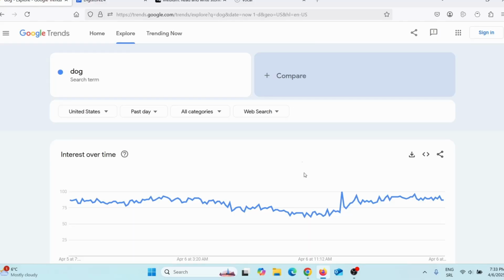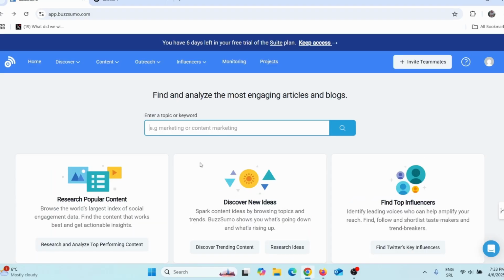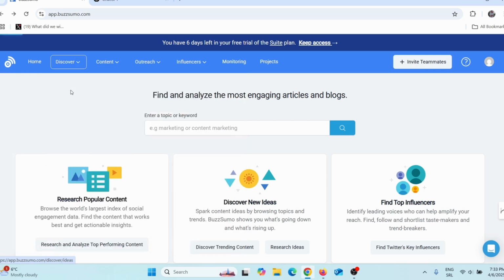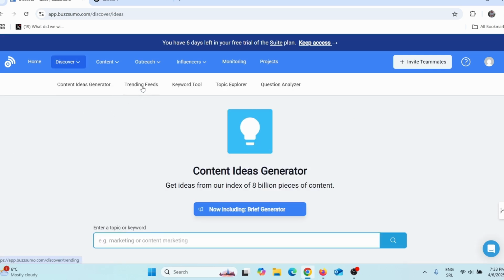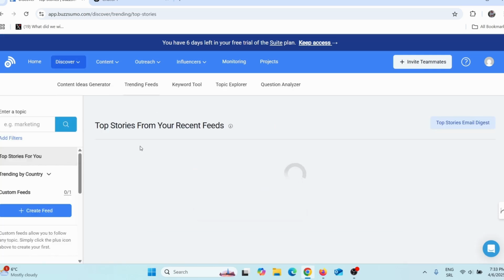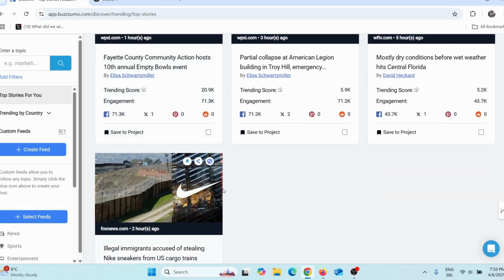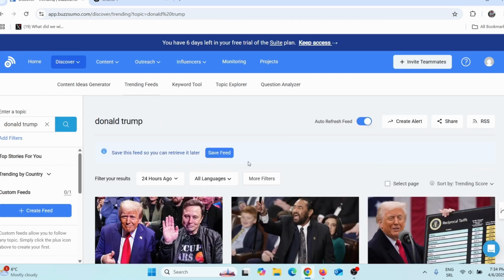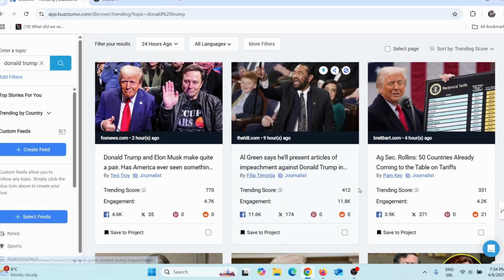Well, what you can do is go here on BuzzSumo, click on Discover, then click on Content Idea Generator, and then click on Find Trends, okay? Here you can see what is currently trending. For example, let's say I wish to search Donald Trump and press enter, and here I can see what is currently trending when it comes to Donald Trump.